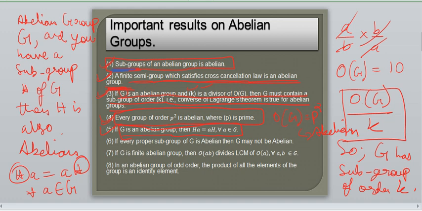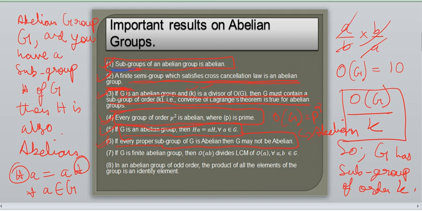Okay, moving on to the sixth one. If every proper subgroup of G is abelian, then G may not be abelian. So if you have a proper subgroup of G, will you say that the group is abelian? Looking at that subgroup, can you say that the group is abelian? No, you cannot. Just because this subgroup is abelian, its higher group may be abelian, but not necessarily. But if the group is abelian, then the subgroup necessarily has to be abelian.